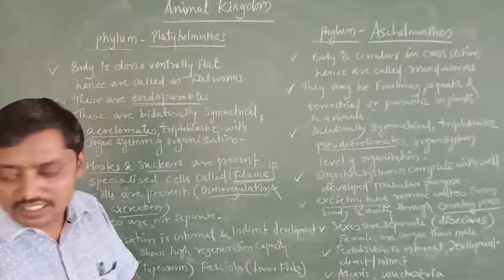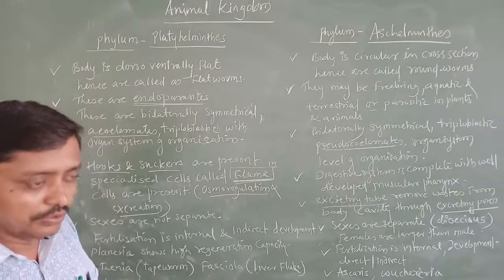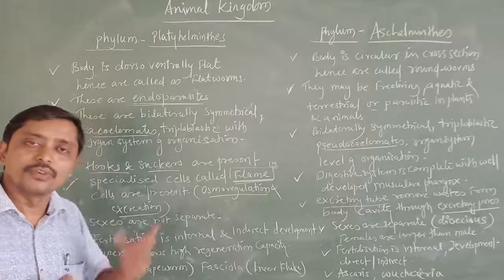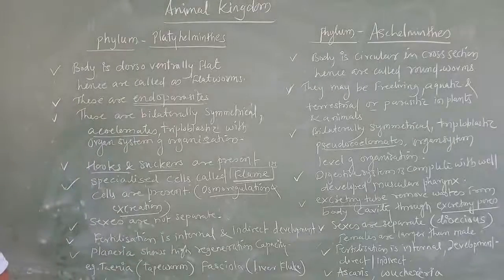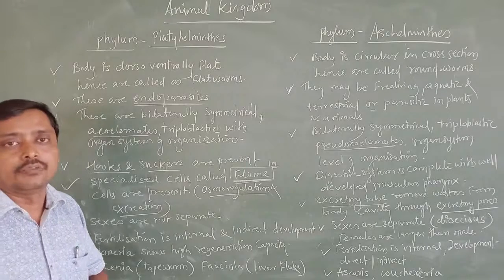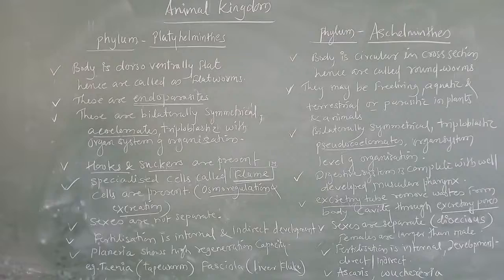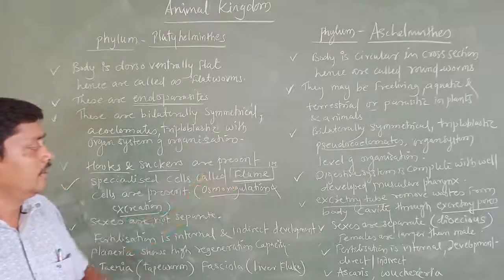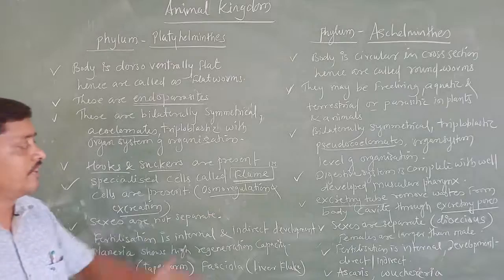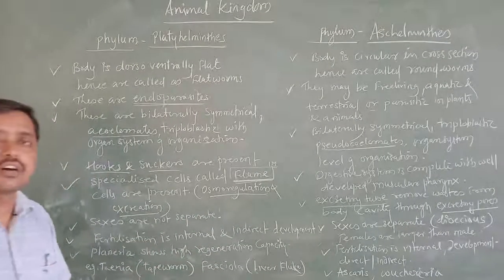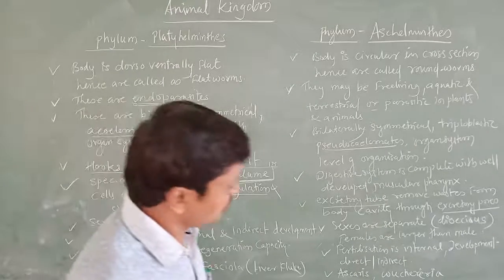Understood? So these are the few things you are going to remember, and you can use some tricks to remember the general characters, which will be helpful while writing the 5 marks question. Write the general characters of Aschelminthes, write the general characters of Platyhelminthes, examples, etc. And what is the function of flame cells? That is a 1 mark question. In such a way he is going to ask you a 1 mark or a 2 marks question.